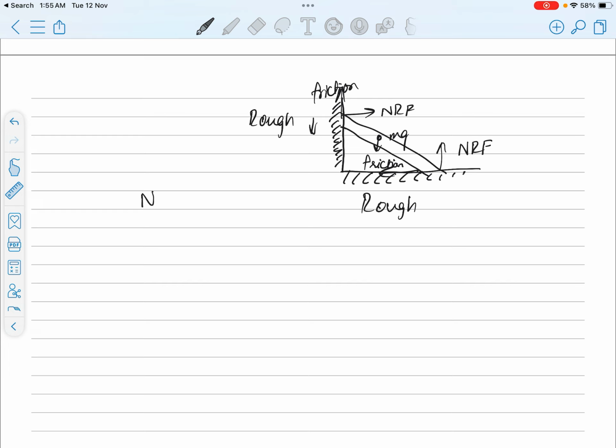Yes, because the normal reaction force in the horizontal plane can balance the friction in the horizontal plane, and friction in the vertical plane can be balanced by the weight, which can be balanced by the normal reaction force if these are equal.